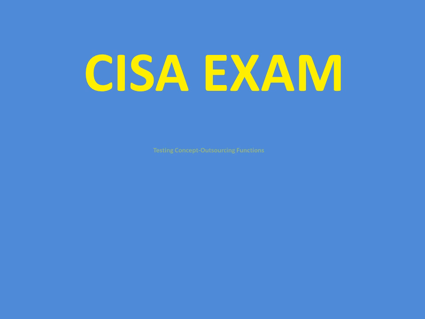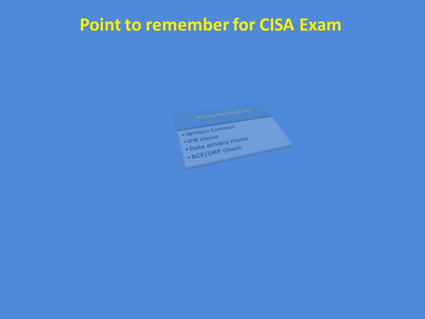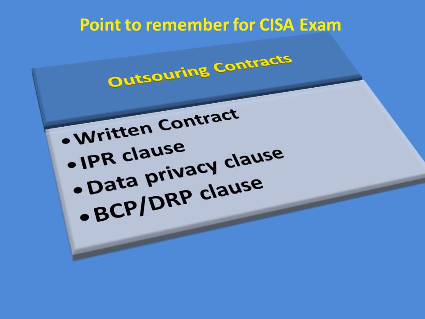Welcome all. Today we'll be discussing the IS auditor's role in the review of the outsourcing function. Points to remember for the CISA exam. So what should be there in an outsourcing contract? Very first thing, it should be in writing. It should be a formal written contract.